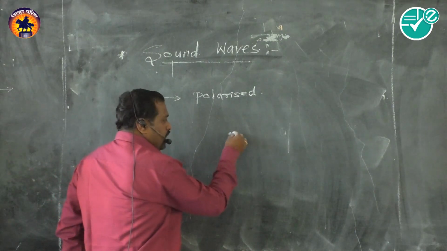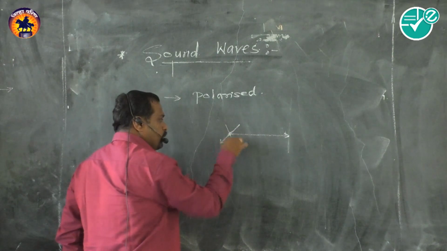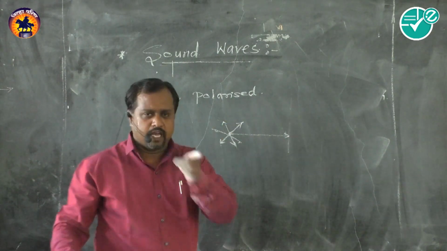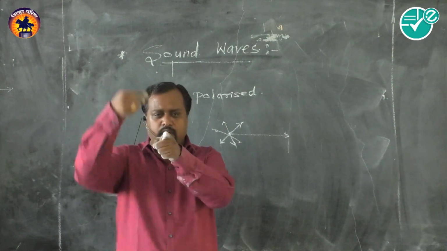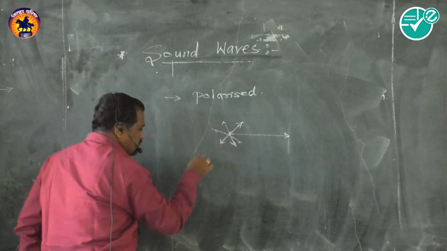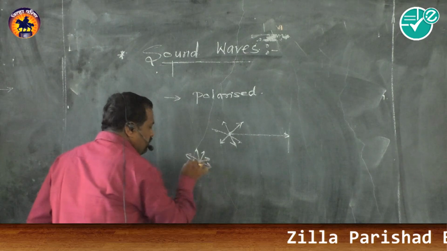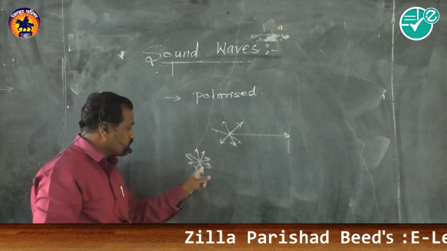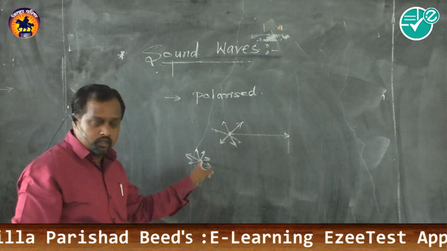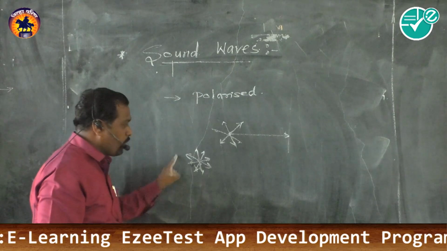As the particles of the medium vibrate perpendicular to the direction of propagation, they may vibrate in any mode of vibration. Suppose I draw a star: the particles of the medium vibrate perpendicular to the direction of propagation. Here the direction of propagation is perpendicular to the board, just like my finger approaching towards you, and that is the mode of vibration of the particles.